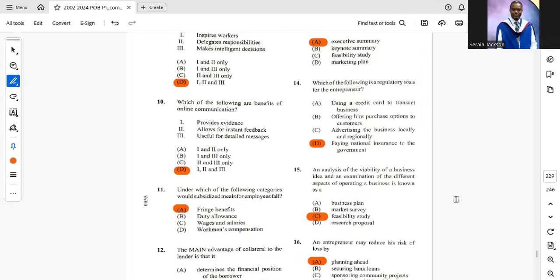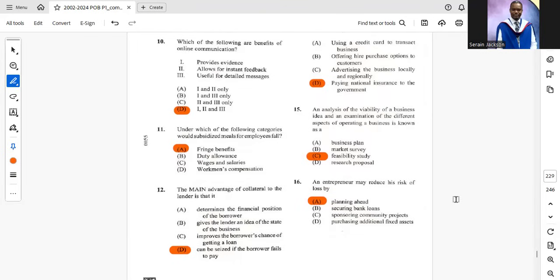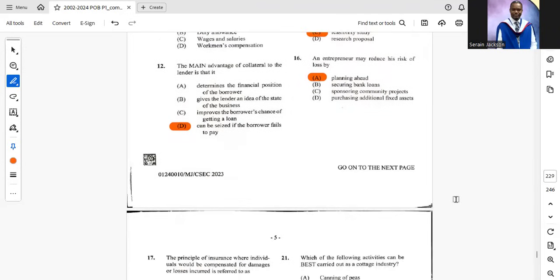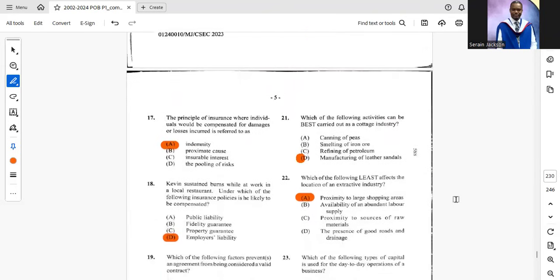See that question already. Number 15, an analysis of the viability of a business idea and an examination of the different aspects of operating a business is known as C, feasibility study. See that question already. Number 16, an entrepreneur may reduce his risk of loss by A, planning ahead. See that question already as well.